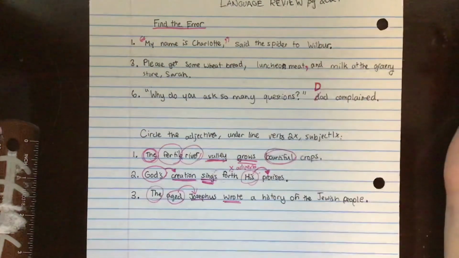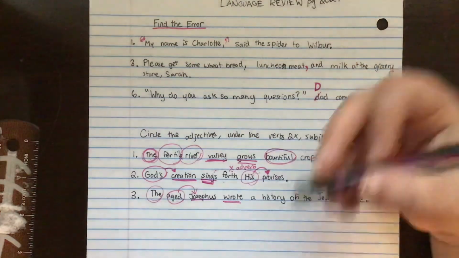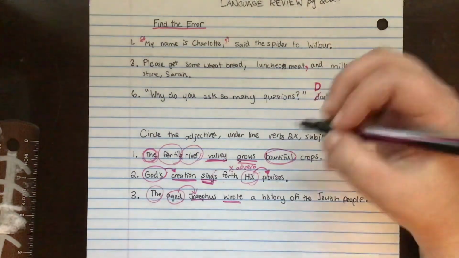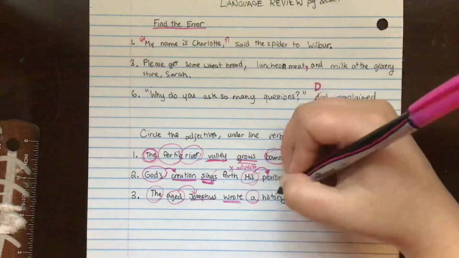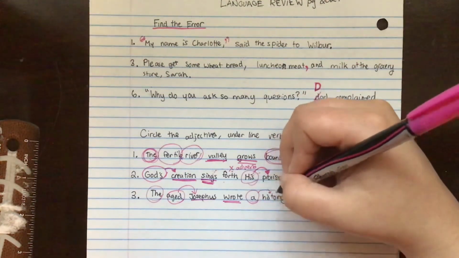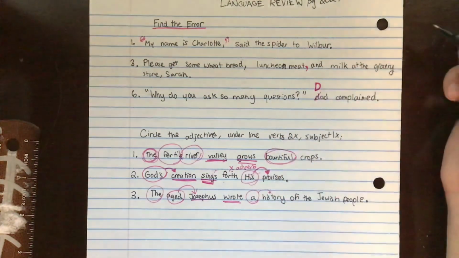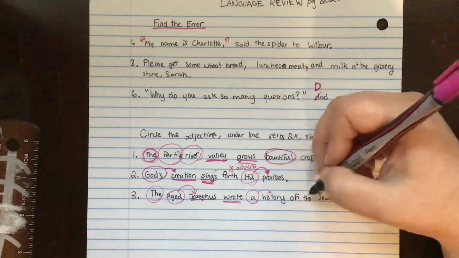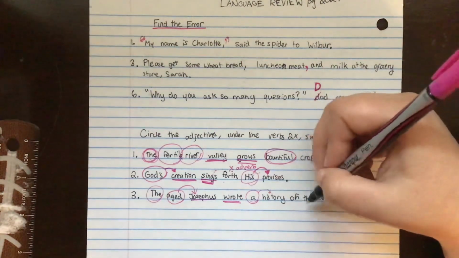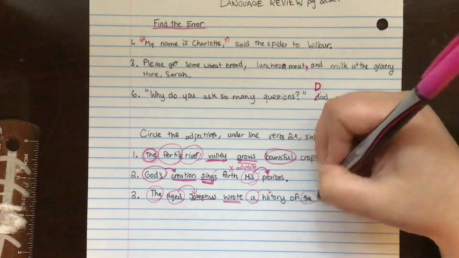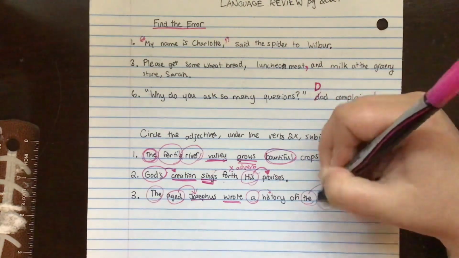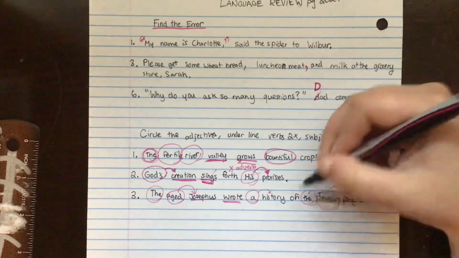The is an article. Always circle the articles. They are always going to be adjectives. A is an article, and it's describing history, which is a noun, so there it's an adjective. Of doesn't really count. We're going to leave of alone, but the is describing people, and Jewish is describing people, so those two are also adjectives.